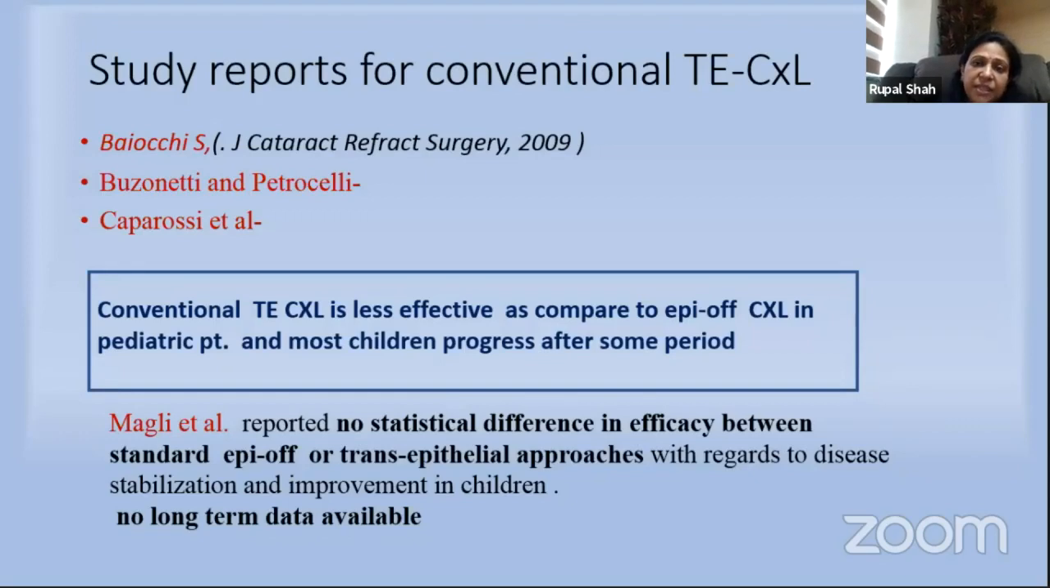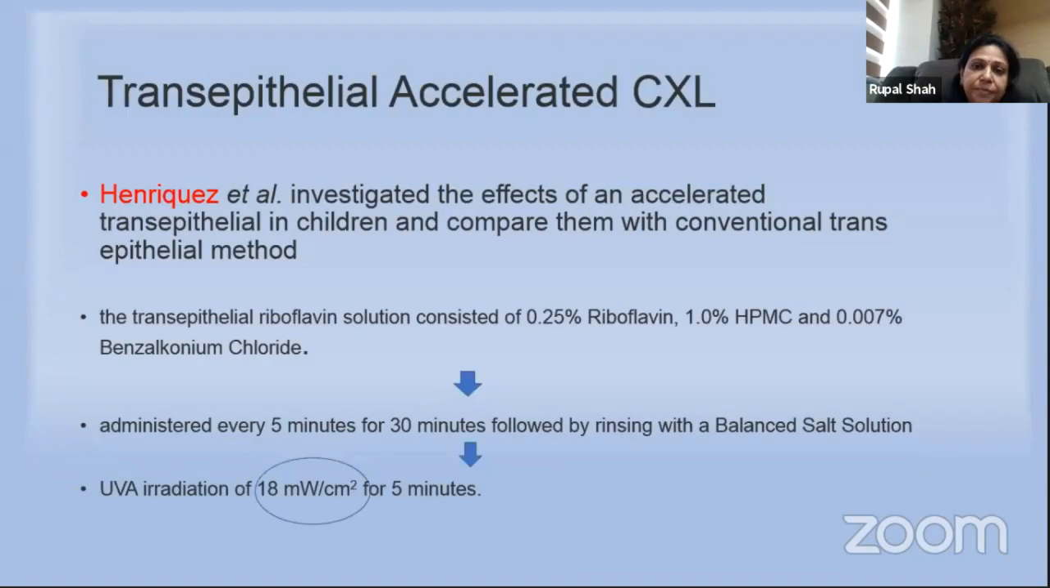Three studies looked at conventional transepithelial cross-linking in pediatric patients. They say that conventional transepithelial cross-linking is less effective as compared to epi-off cross-linking in pediatric patients, and most children progress after some period. Only Magli reported no statistically significant difference in efficacy between the standard epi-off and the transepithelial approach, but no long-term data is available.